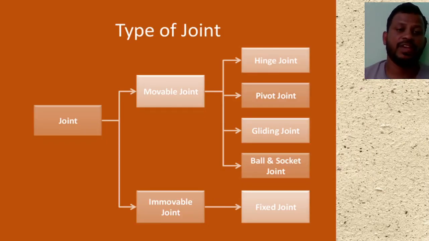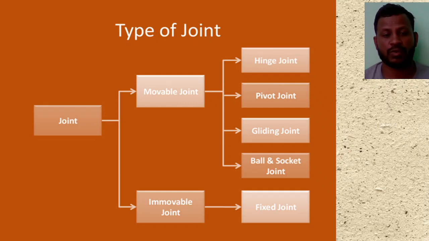Here we are going to see the types of joints. There are two types of joints we are going to see. One is the movable joints, another is the immovable joints. Immovable joints and movable joints are classified further. For example, if we take the movable joints, here we can see the movable joints.